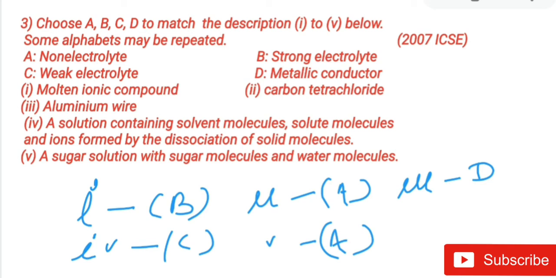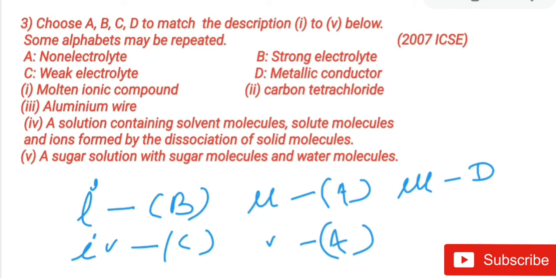So while reading, children, read the question thoroughly. The trick is that it is given that some alphabets may be repeated. Here the alphabet A is also repeated. So this is the way you can check whether you have written your answer right or wrong. And while reading the question, think what concept the examiner wants to check. Here the examiner checks whether you know the examples, along with what constituents are present when we make the solution of your strong electrolytes, weak electrolytes and non-electrolytes.